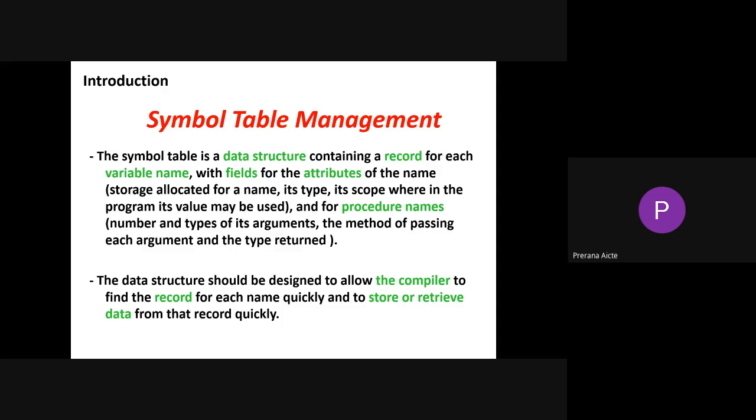The data structure should be designed to allow the compiler to find the record of each variable name quickly, and to store or retrieve data from that record quickly. For doing this job very efficiently, we require a storage. So we call that storage the symbol table.